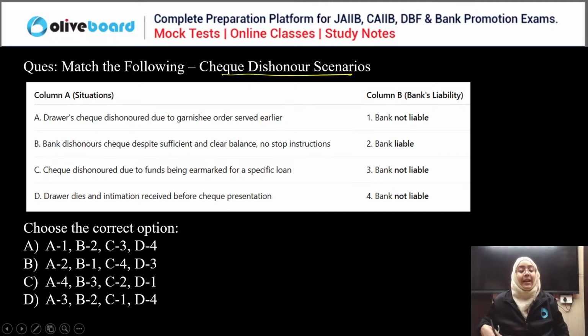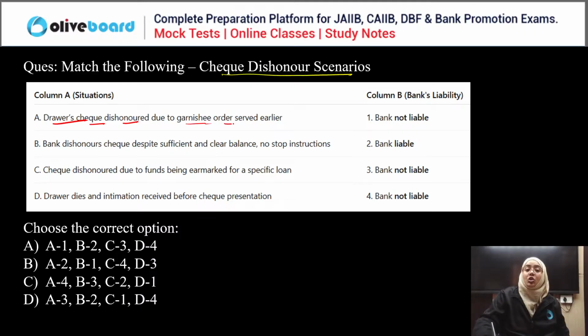So now you are all saying A. Let's see. Drawer's check dishonored due to the garnishee order served earlier. Yes, bank not liable, because if the bank is receiving the order from the court that you have to freeze a certain amount in the debtor's account and directly credit it into the creditor's account, then obviously, if you have frozen that balance and due to which the drawer's check is dishonored, the bank is not liable for any of this.